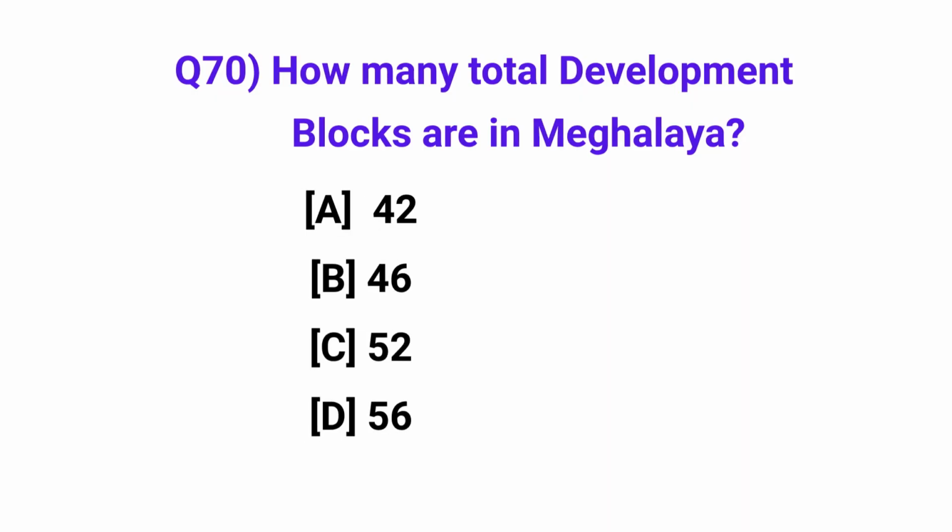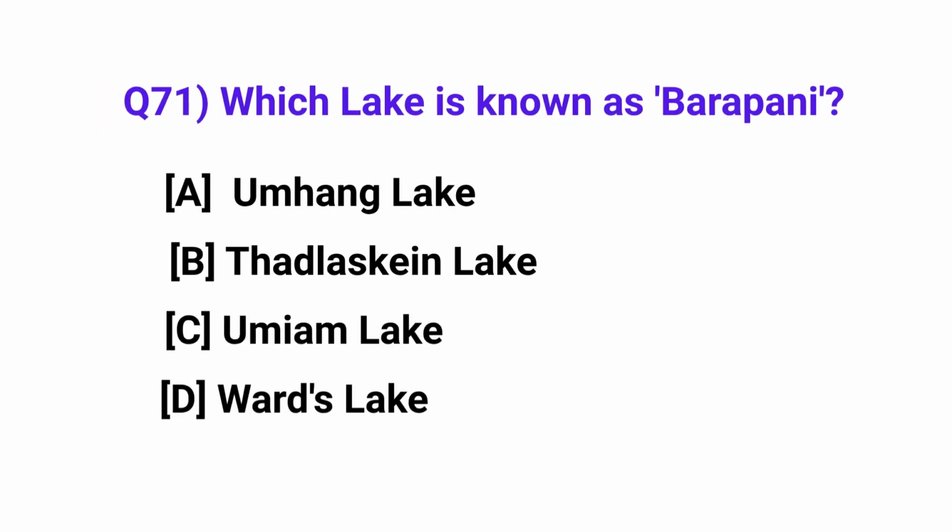How many total development blocks are in Meghalaya? Answer: 46. Which lake is known as Barapani? Answer: Umiam Lake.